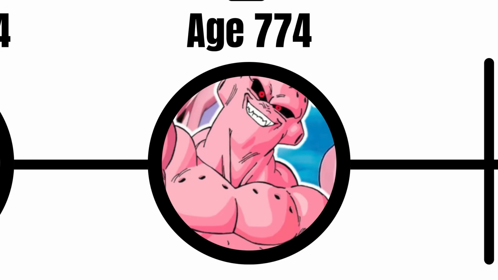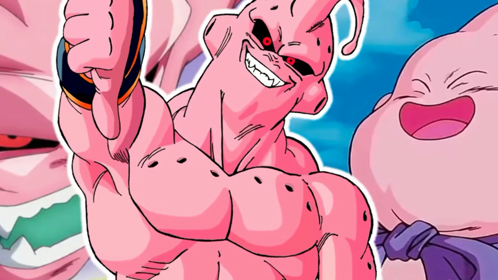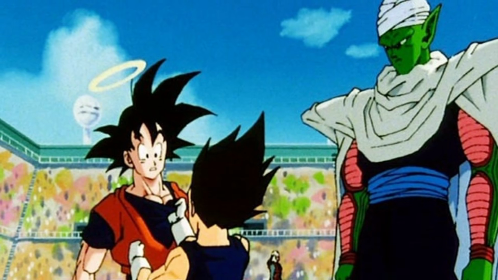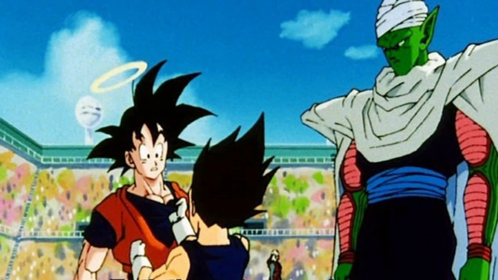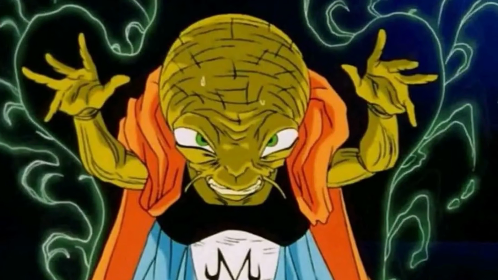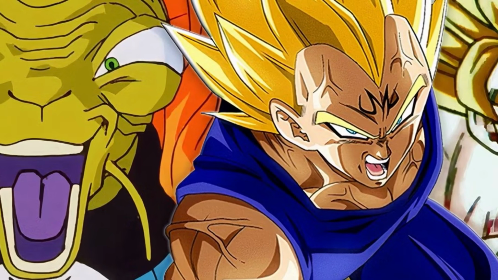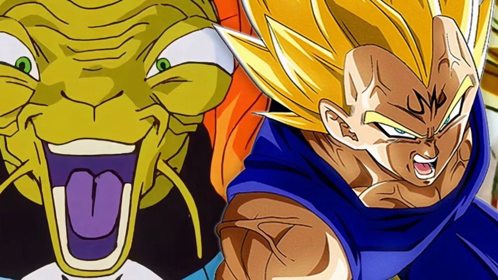Age 774. Here's where we reach the Majin Buu saga. Goku returns from the afterlife for the 25th World Martial Arts Tournament, only for the heroes to become caught up in Babidi's plan to revive Majin Buu. Vegeta gives in to his inner darkness and becomes Majin Vegeta, which helps trigger Buu's awakening.